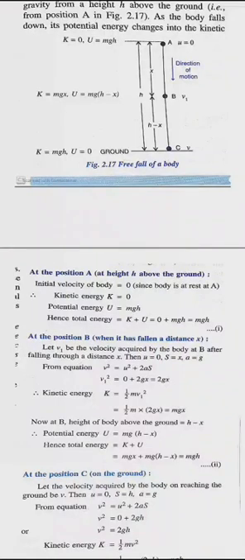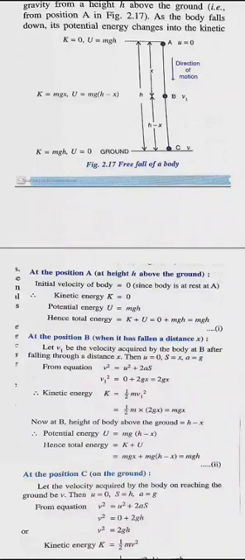Now the body has reached point C. It is just lying on the ground. So the height is 0, so potential energy is 0. It has just reached the ground. So what was the kinetic energy before reaching the ground? That we need to find. So from A to C, the displacement is h. Again, I will use the same formula.